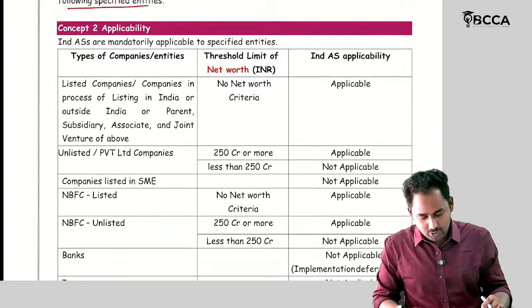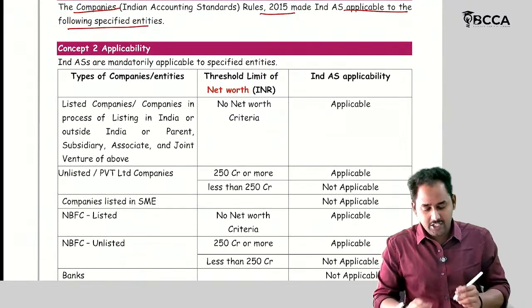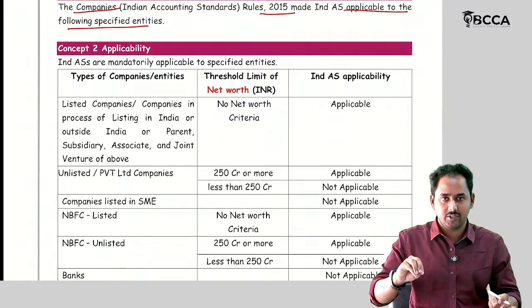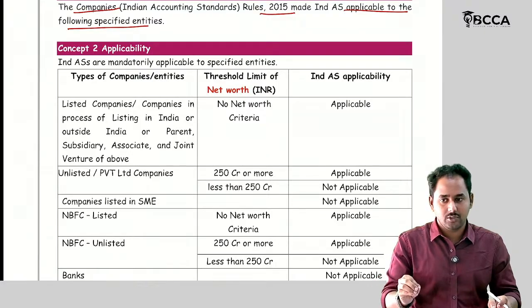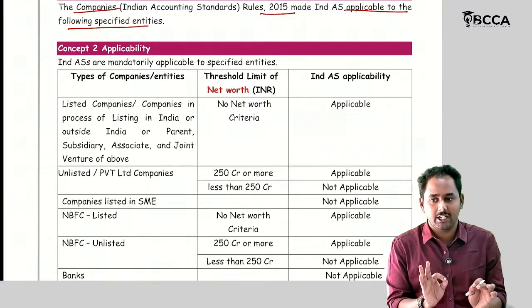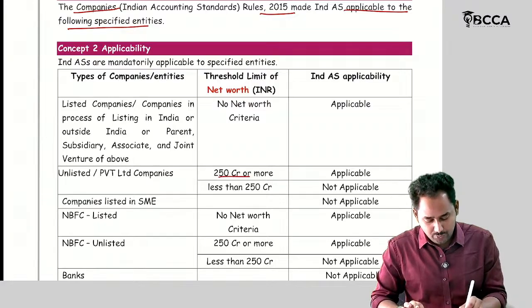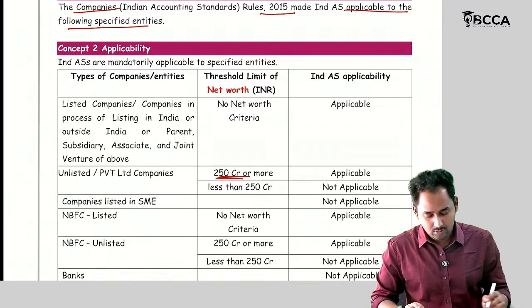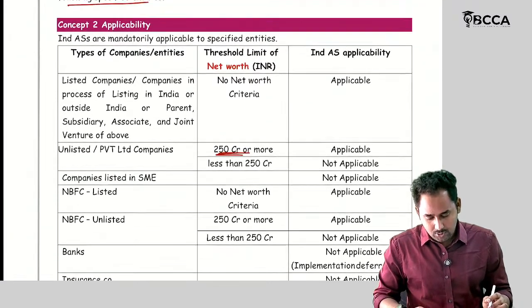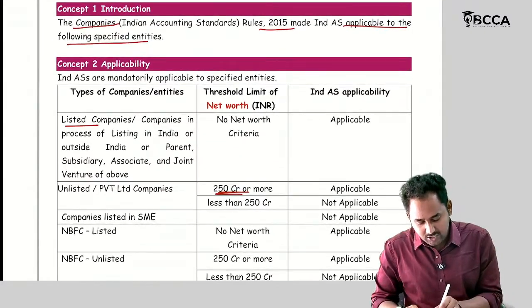That's why in our concept book we haven't mentioned anything regarding the 500 crores net worth criteria. It may create confusion. So currently the net worth criteria limit you should remember is 250 crores or more. Is there any net worth criteria with respect to listed entities or companies in the process of listing in India or outside India, or their parent?